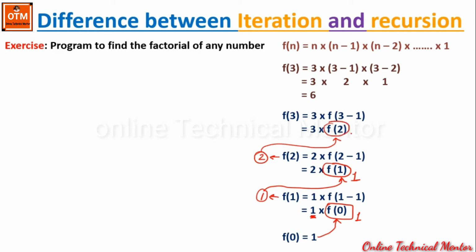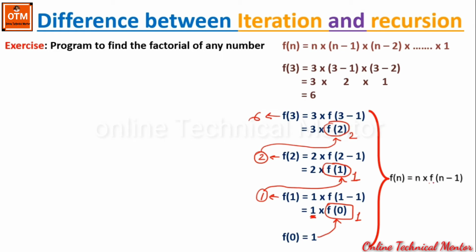So this will be replaced with 2. So 2 multiply 3 is 6. That means the value of f3 is 6. So what we are doing, let me summarize. We are finding f of n equal to n multiply f of n minus 1. In every state we are performing the same operation, that is n multiply f of n minus 1.